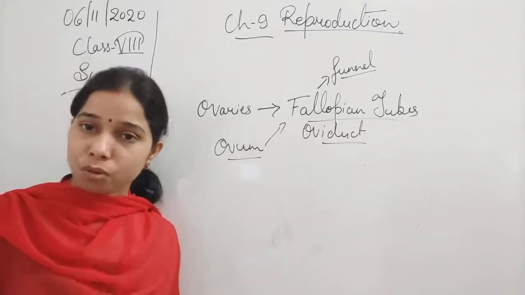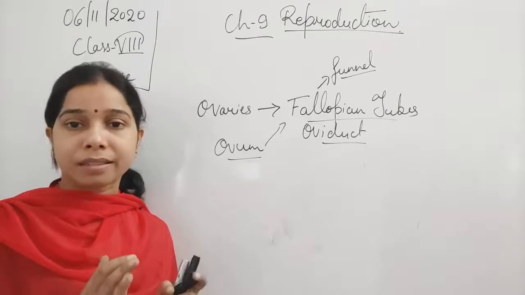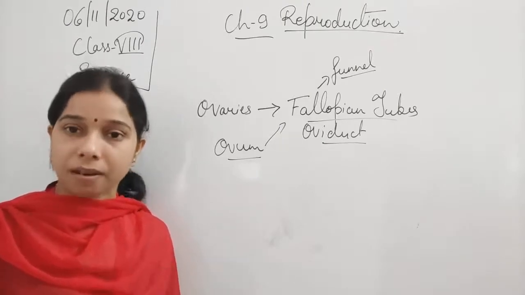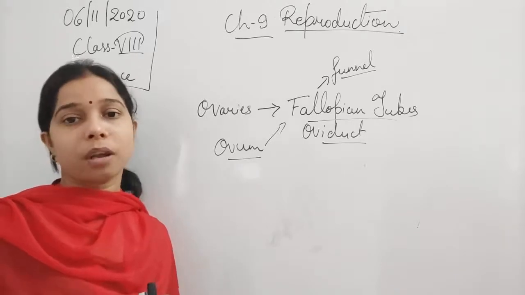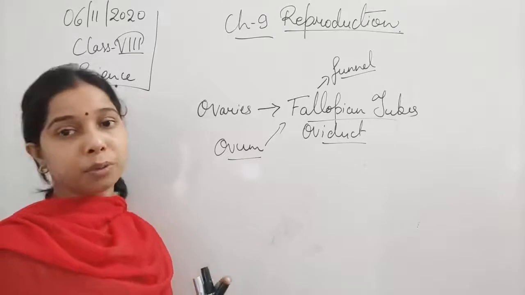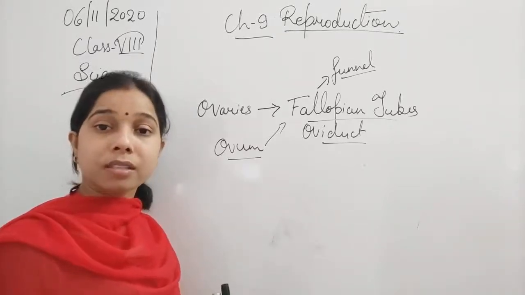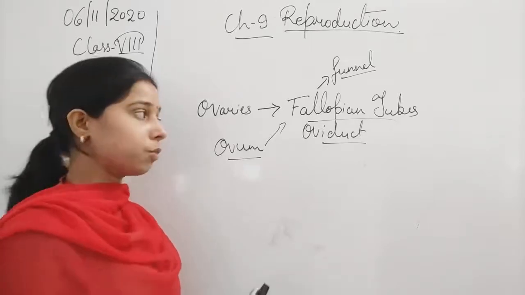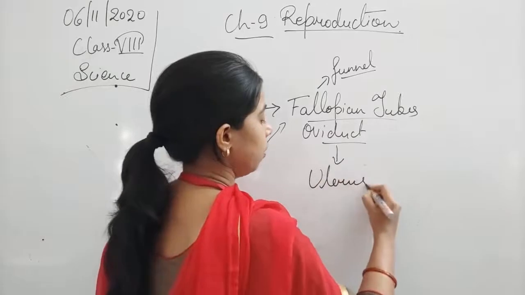The uterus is that portion of the female reproductive system where the growth and development of the zygote occur. Basically, the zygote forms and sticks on the wall of the uterus, where the development of the zygote to embryo and embryo to fetus occurs. That is why it is also known as the womb, the mother's womb. So from fallopian tube to uterus.